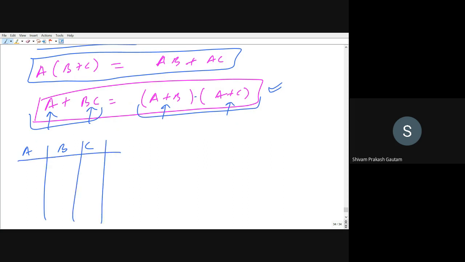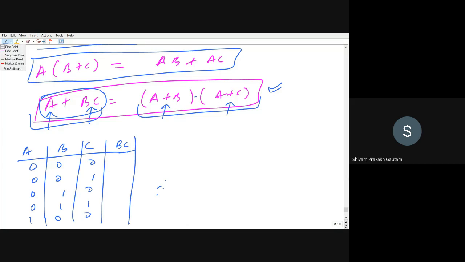So I will take arbitrary values: 0, 0, 0, 0, 0, 1, 0, 1, 0, 0, 1, 1, 1, 0, 0. I'm filling up to this point only. Now I will be proving A plus BC, so I will be needing BC, that is B multiplied by C.